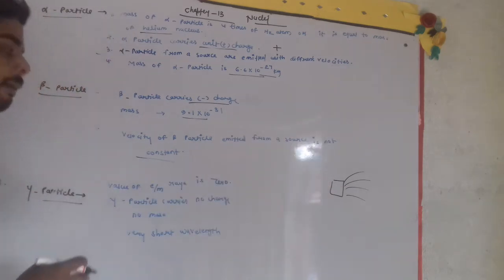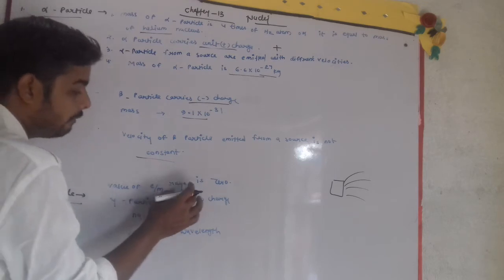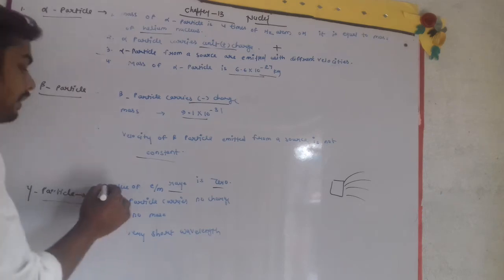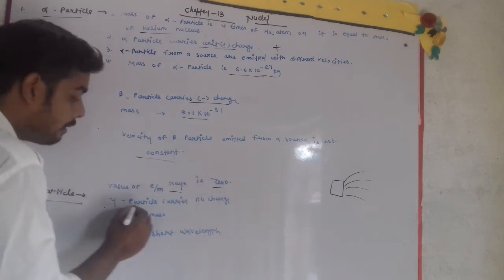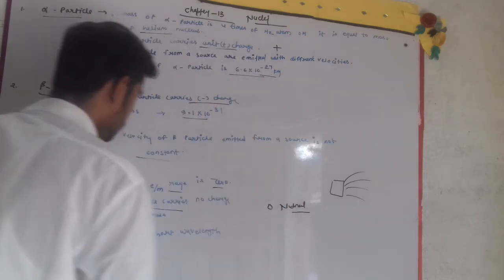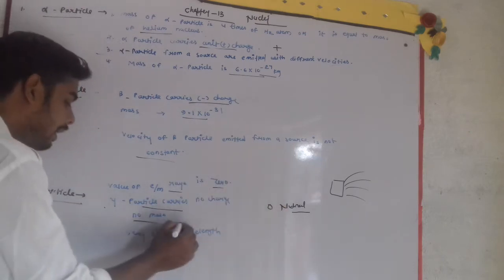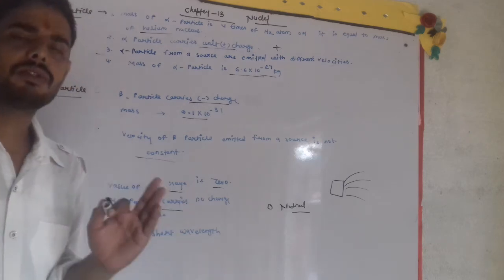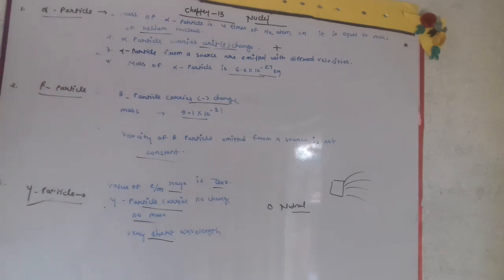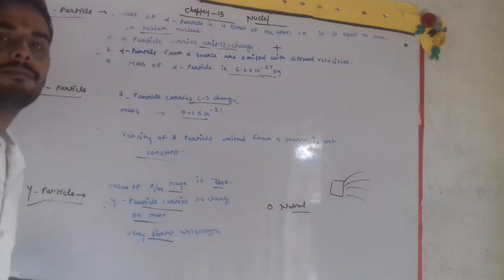Now we will see about gamma particles. For gamma particles or gamma rays, the value of e upon m is 0. So gamma particle carries no charge. That means it is neutral, or it behaves like a neutron. So if a particle has no charge, it has no mass also. Gamma particle has no mass, and it has a very short wavelength.